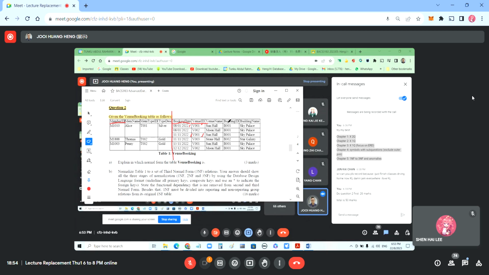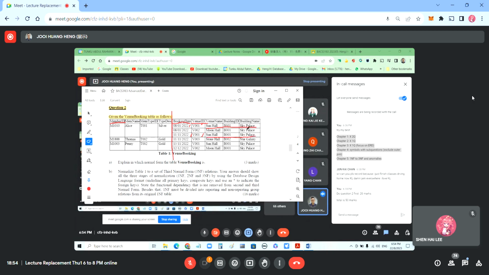Then the third step is to find out the partial dependency. We can see which one here: venue ID. For venue ID, which columns can you know at the back? Venue name, building ID, building name. How do you determine it? Very simple. You find two rows that are almost the same: Star Hall, B001, Sky Palace; Star Hall, B001, Sky Palace.